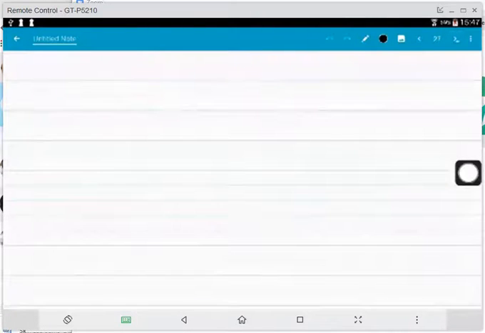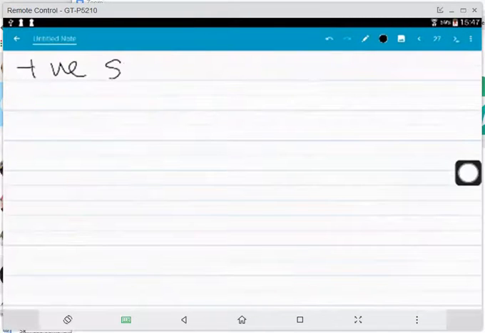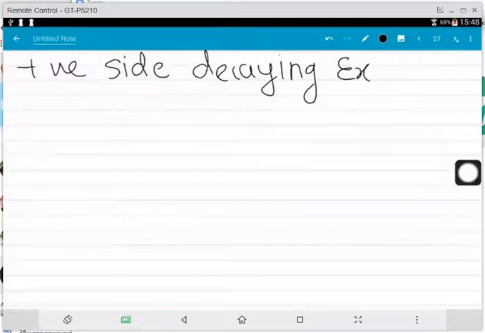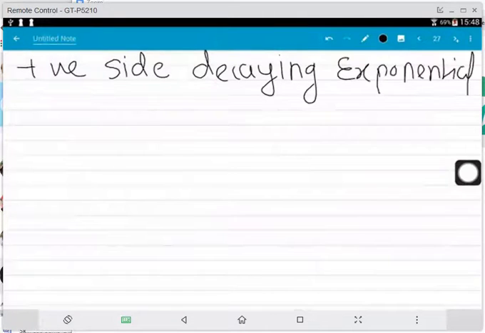Now next we have to find out the positive side decaying exponential signal.